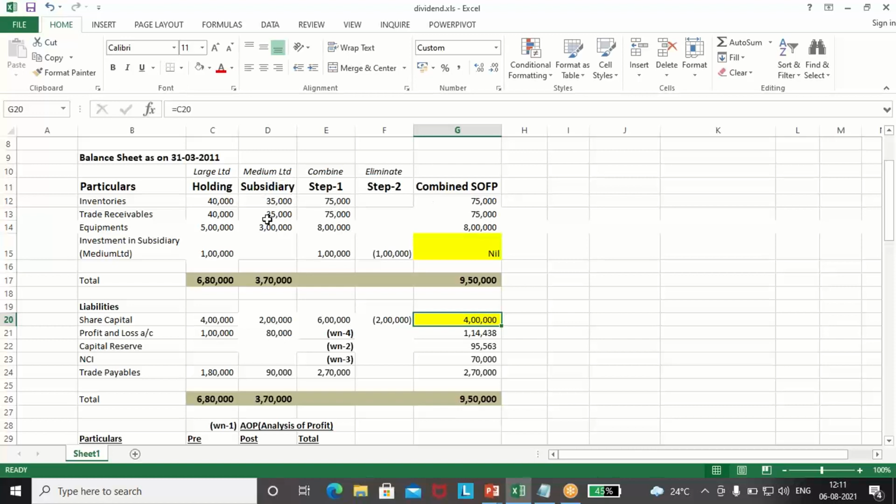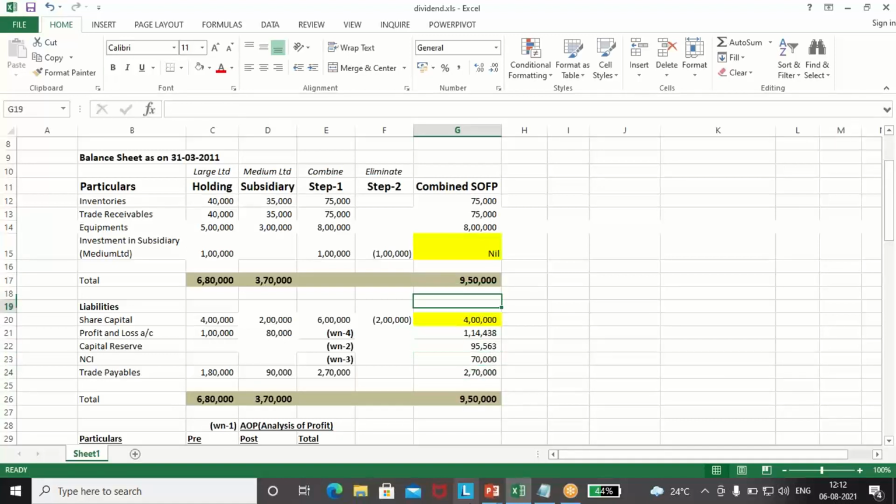Inventories total, trade receivable 75,000, investment 8 lakh, sorry, it is equipment 8 lakh, investment is nil. Profit and loss we have calculated from the working note. Share capital was combined 4 lakh, only share capital is 4 lakh of the holding company. Similarly, profit and loss we have done the calculation, capital reserve we have done the calculation, and NCI also we have done the calculation. Trade payables, we'll just add it up, 1 lakh 80 plus 90, it's 2 lakh 70,000. So total asset side is 950 and total liability side is 950.